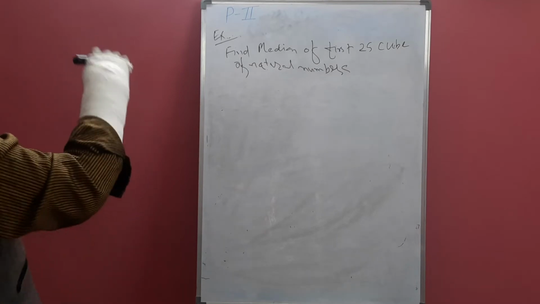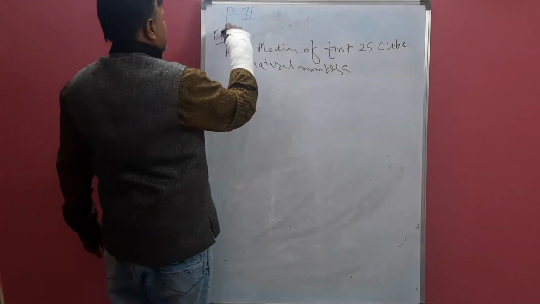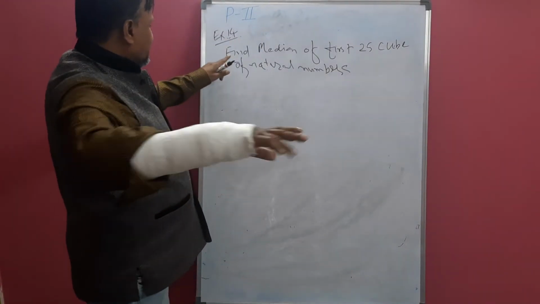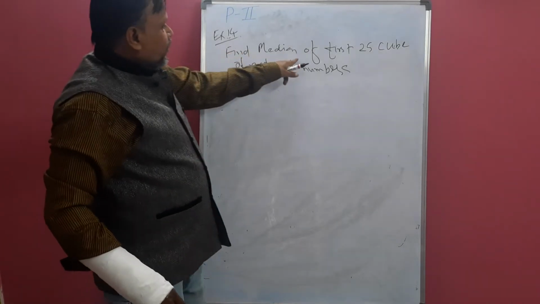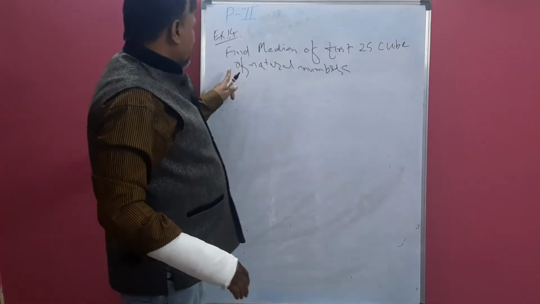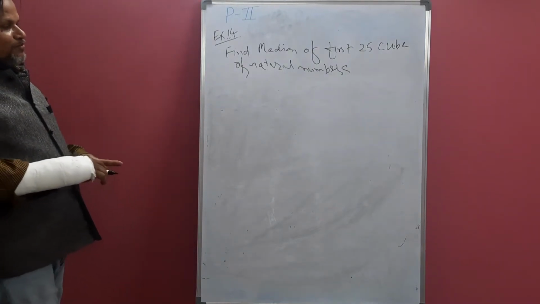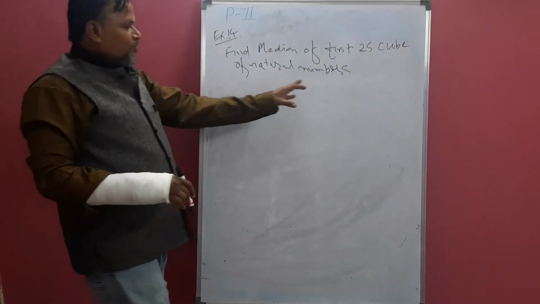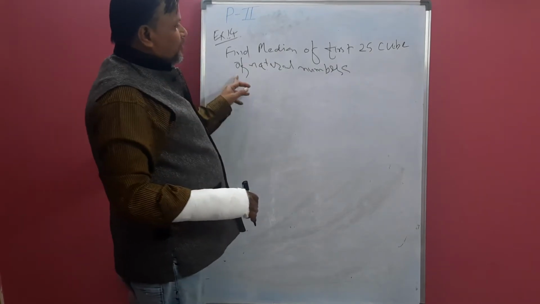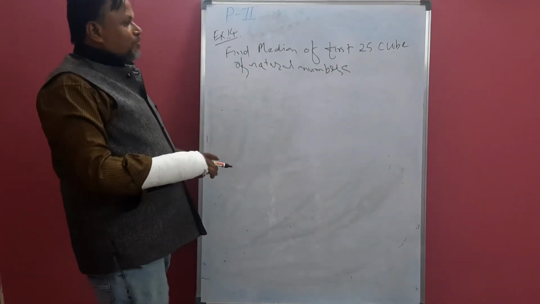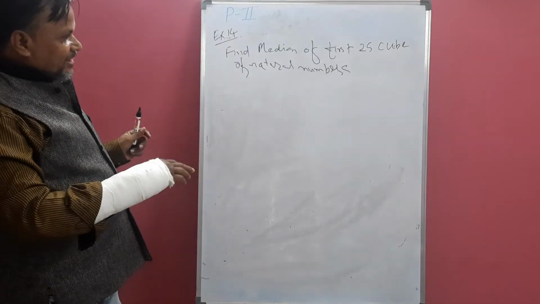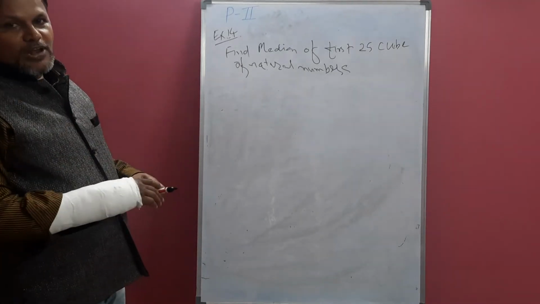Now example 14. See this: find the median of the first 25 cubes of natural numbers. Again, if you want to solve it, you can take 1 cube, 2 cube, 3 cube, like that up to 25 cubes, cancel, and take the middlemost value.